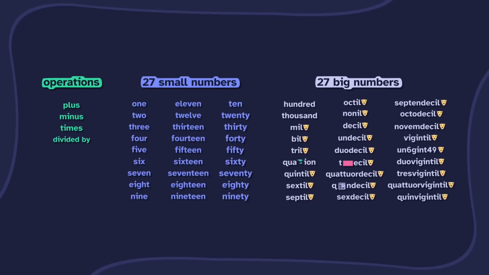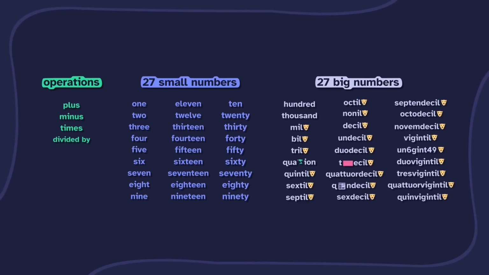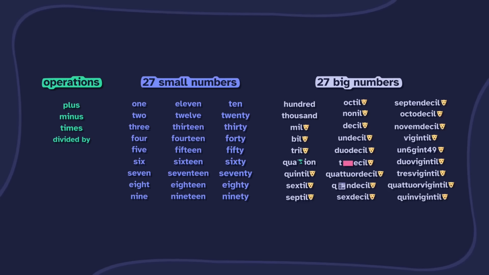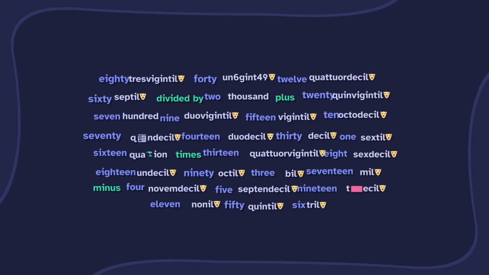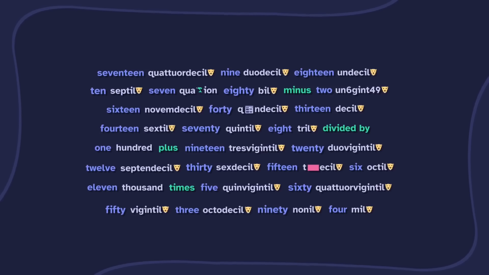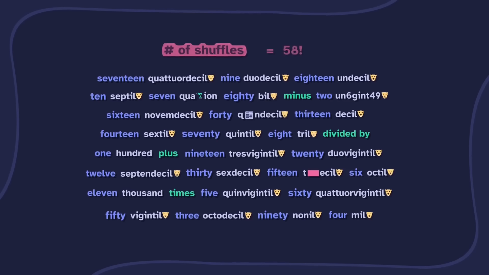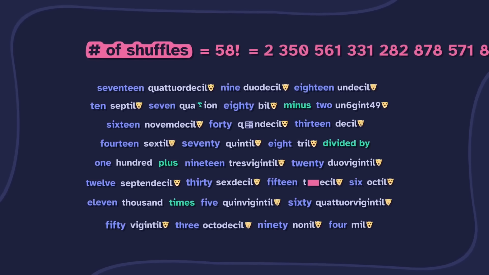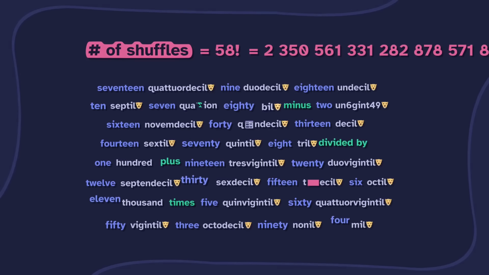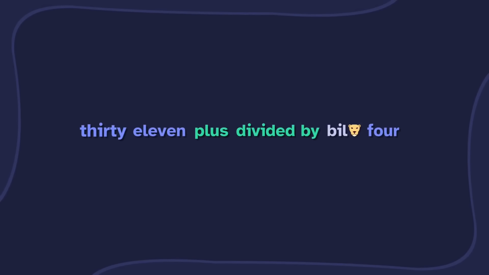Okay, so to make the slowest possible sentence, we should use every word in the groan. Exactly. So we could shuffle them all around until it equals 24, but that would take way too long. The number of shuffles is 2 quinvigintillion, 350 quattuorvigintillion, 561... And most shuffles would be nonsense, like 3011 plus divided by billion 4.